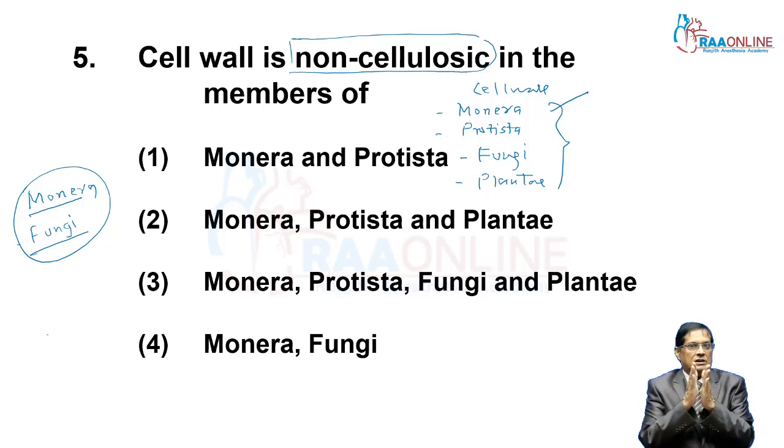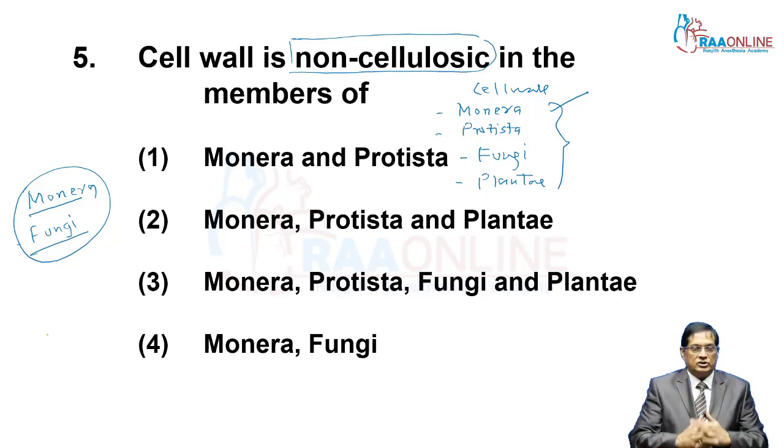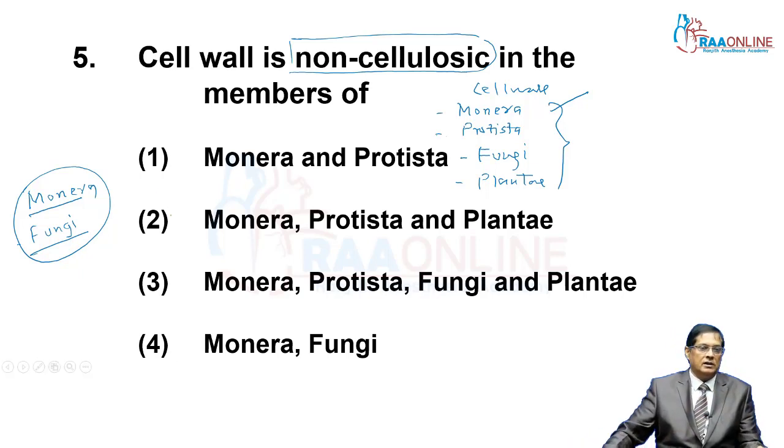So if we classify organisms on the basis of chemical nature of cell wall, there are two categories. With cellulose, then only plantae is the answer, plantae and some members of Protista. And without cellulose, in that case only 2 options are there. That is, first one is Monera.